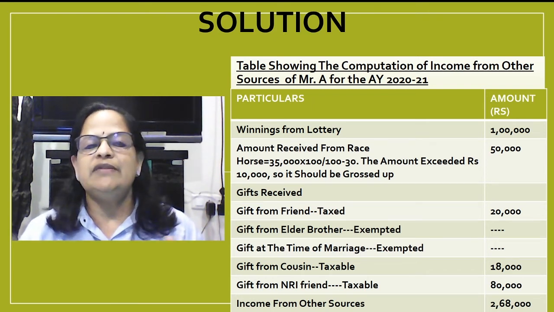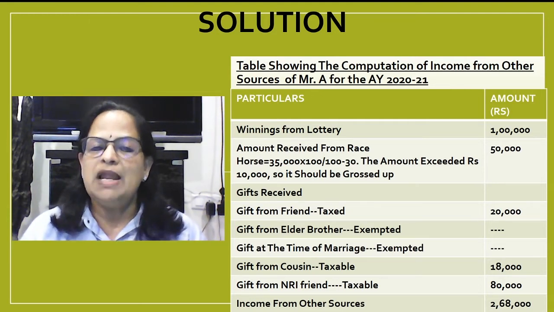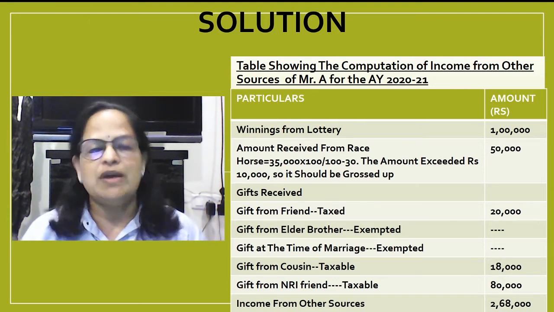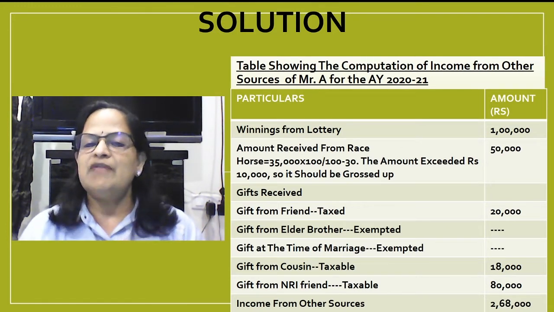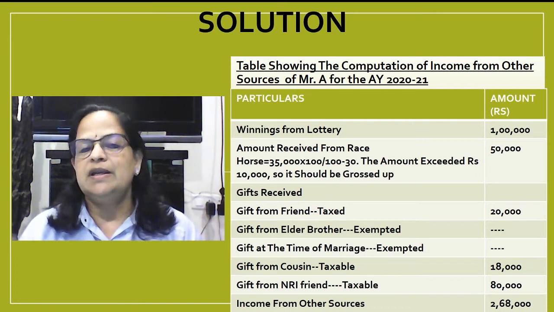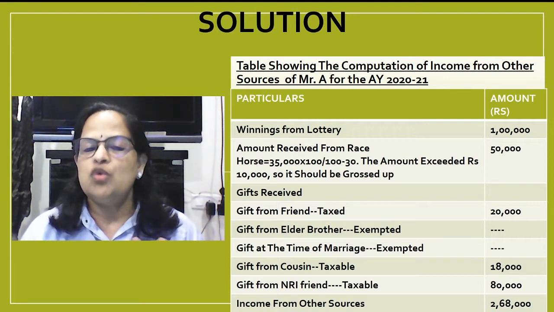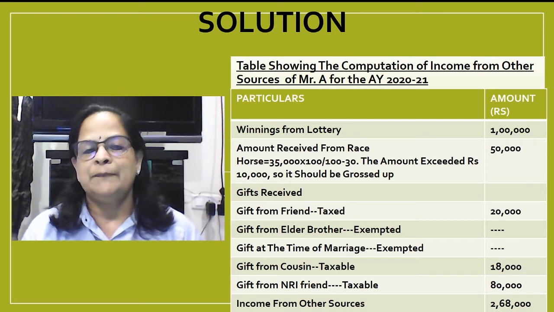Now gifts received from a friend, it is taxable. Gift from elder brother, it's exempted because he is a family member. Gift at the time of marriage, it's exempted. I have explained this in the theoretical concepts. Gift from cousin, it's taxable. Only within the family: I told you parents, grandparents, own brothers and own sisters.